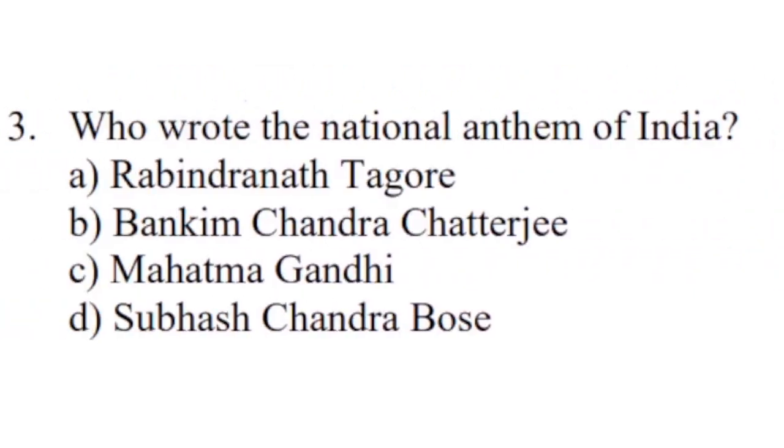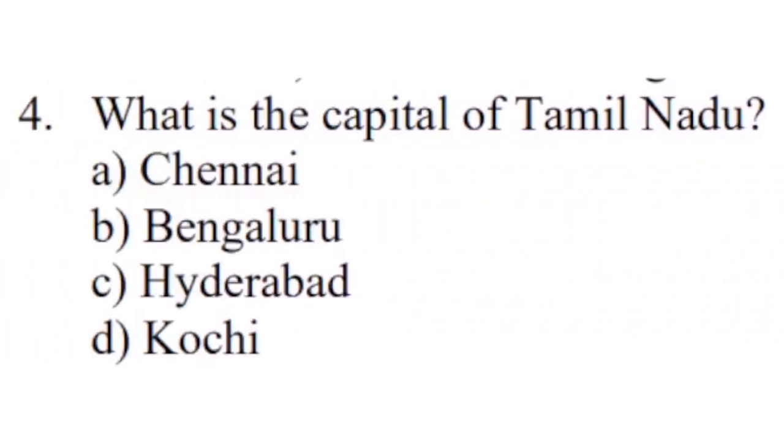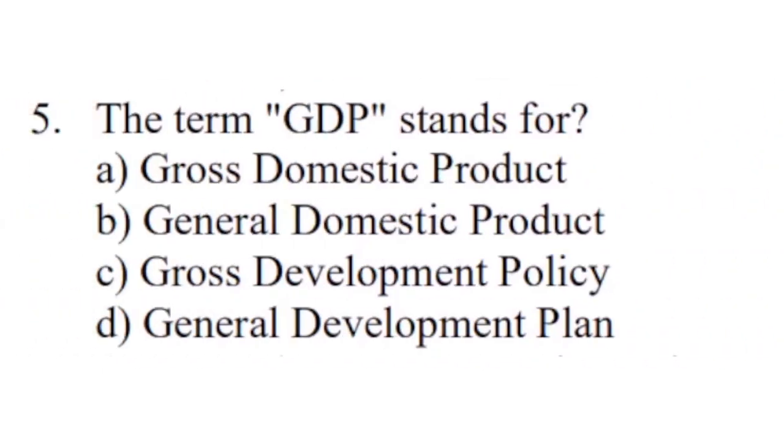Question number 3. Who wrote the national anthem of India? Correct answer is option A, Rabindranath Tagore. Question number 4. What is the capital of Tamil Nadu? Correct answer is option A, Chennai. Question number 5. The term GDP stands for. Correct answer is option A, gross domestic product.